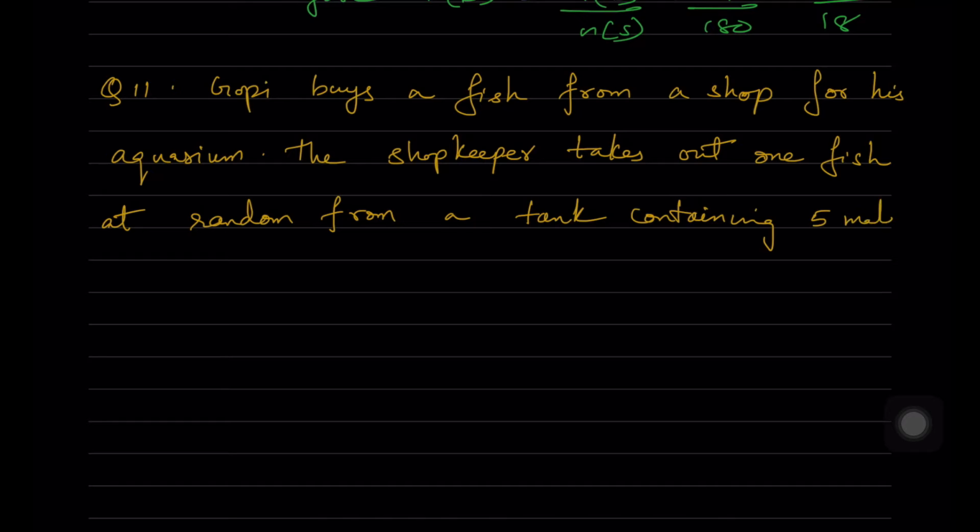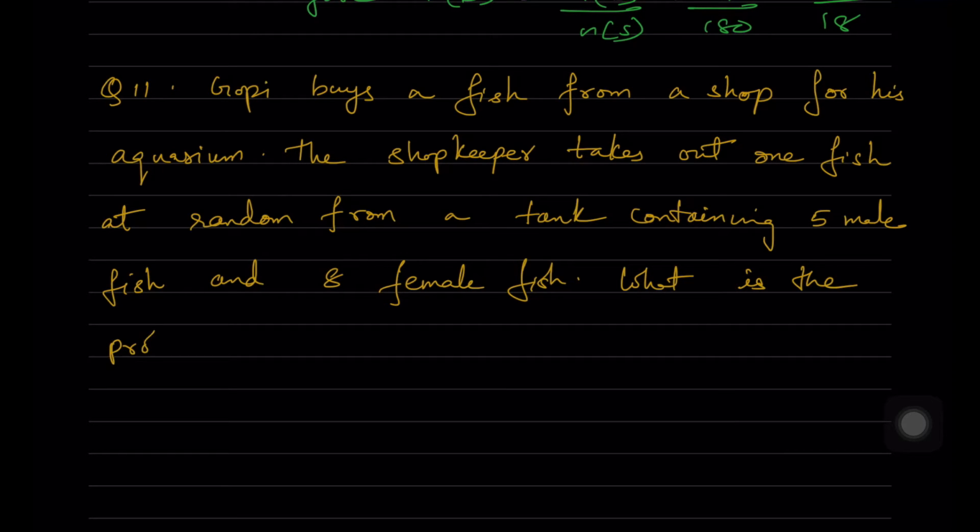So he buys a fish from a shop for his aquarium, takes out one fish at random from a tank containing 5 male fish and 8 female fish. So total number of fish in that tank, whether it is male or female, is 8 plus 5 is 13. Now here you want a male fish. What is the probability of getting a male fish? They are asking.